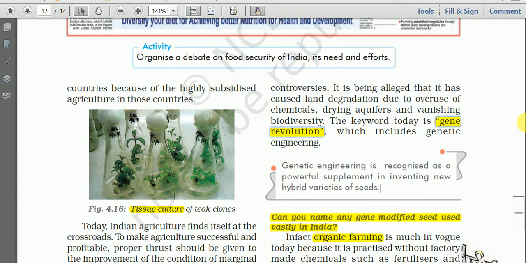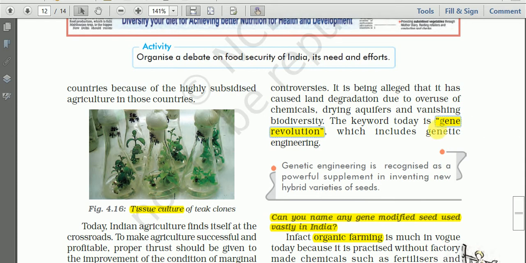So this is the main concept of the Gene Revolution.